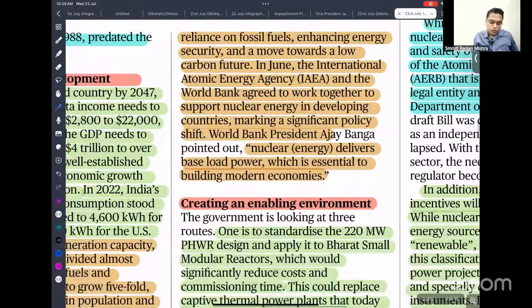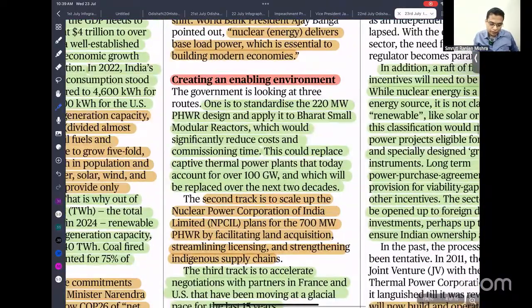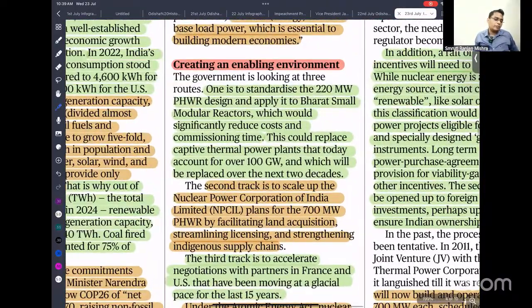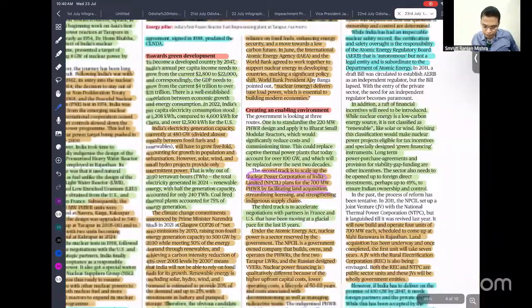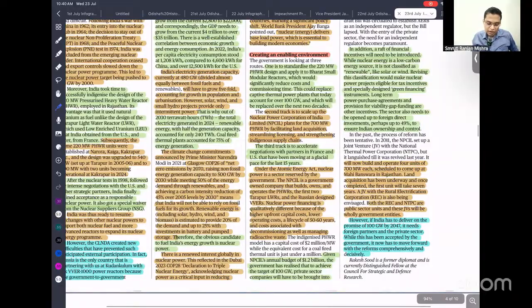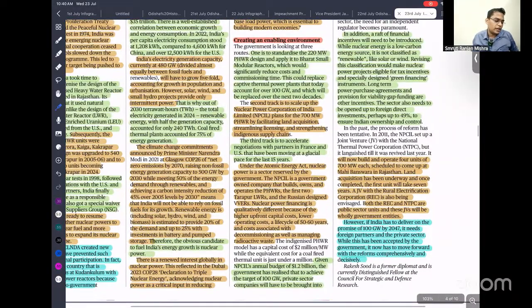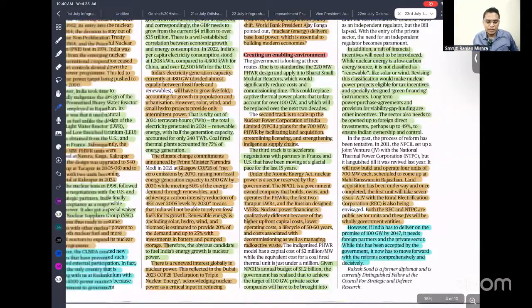If you look into the operational aspect, it is NPCIL, the Nuclear Power Corporation of India, which is operating. So I think just read it out. I've already explained the context details. These are minor details given, so this is helpful for your examination.